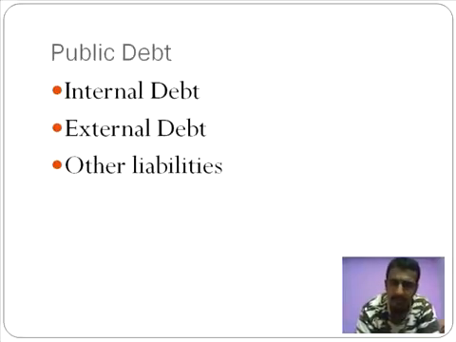Okay. Other liabilities of public debt. Now, for example, if I were to consider Provident Fund, let me tell you what Provident Fund is, and I'll link it up to how the Government of India owes us money in that regard. If you're a salaried individual, a part of your salary is in fact deducted, and an equal contribution is made by your employer, and the money goes to a Government of India account. This is what people refer to as Provident Fund. Now, to open a provident fund account, you need not be a salaried individual. Anyone can open a provident fund account. It's also known as a public provident fund account.